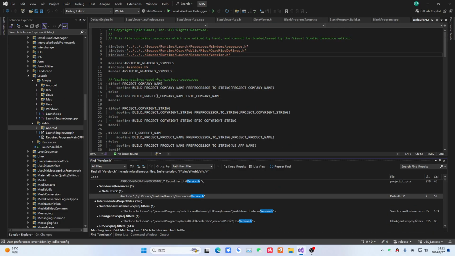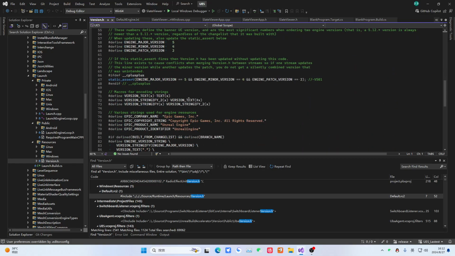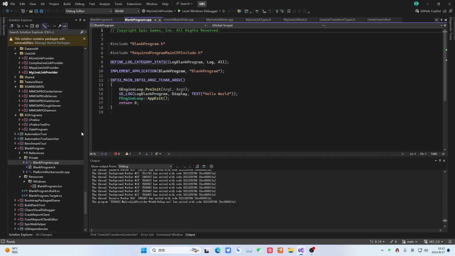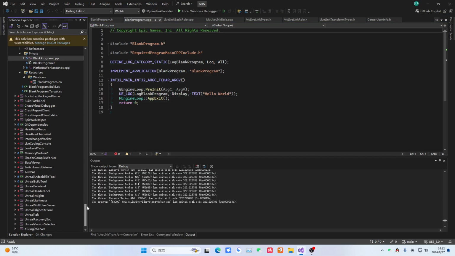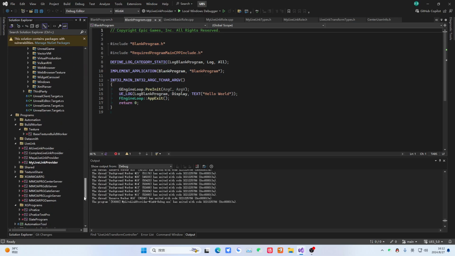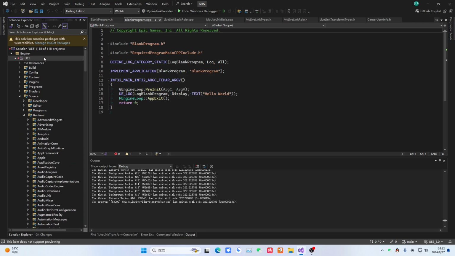Does everyone still remember where to check the environment? I remember it seems to be under Source, Runtime. There is Launch, right? Under Launch, there is Versions. It seems we can just search for it directly. It should be named Version.h. Let's just match it directly. Right here, he puts it in this resource. This method of his is quite special. Okay, it's right here. So we are now on version 5.4.2.